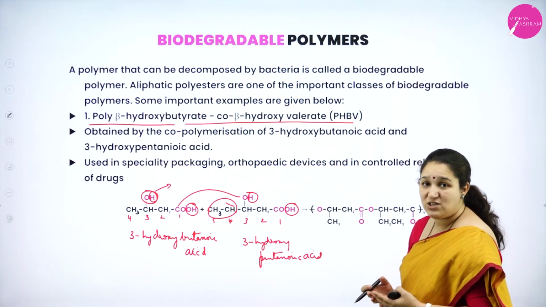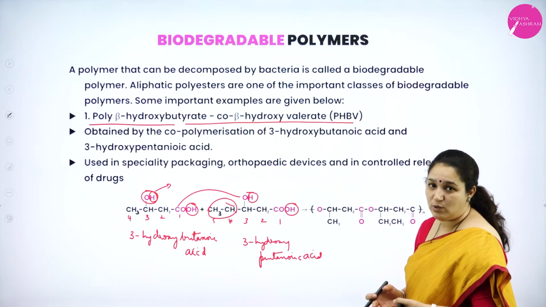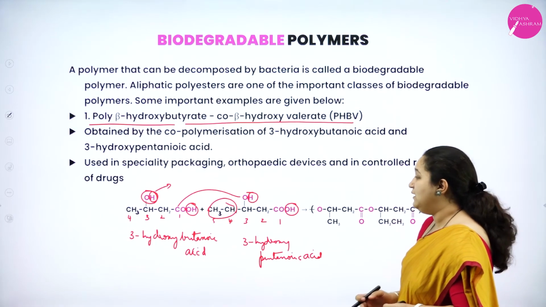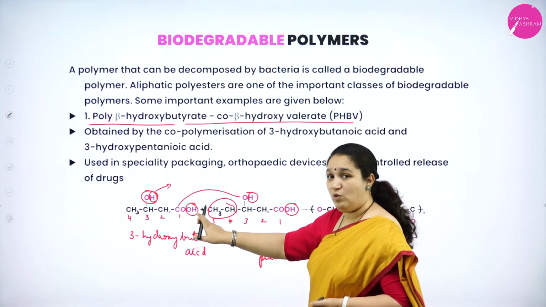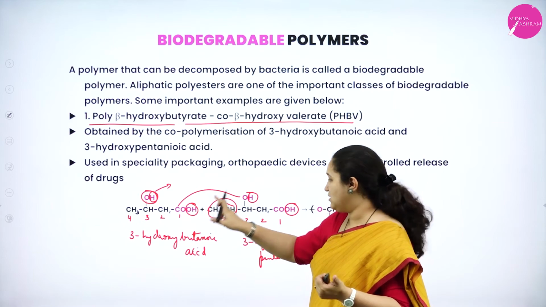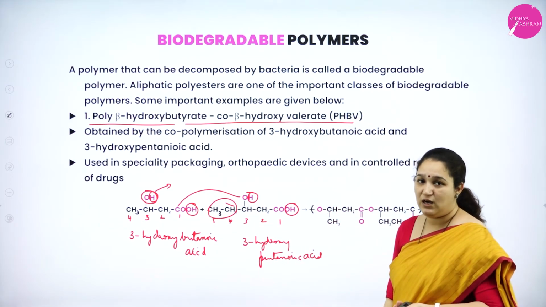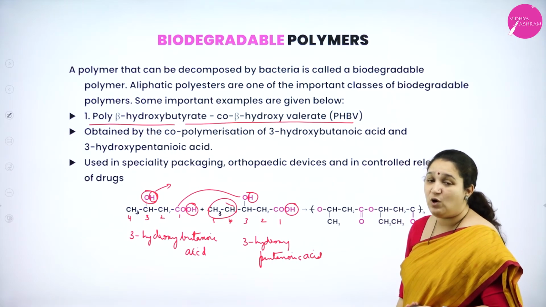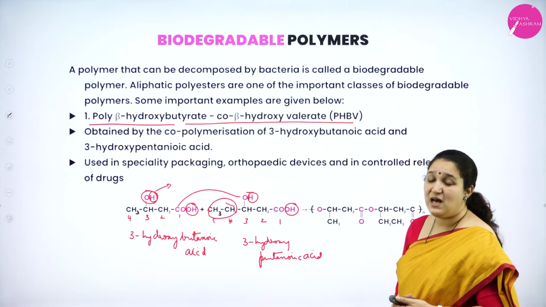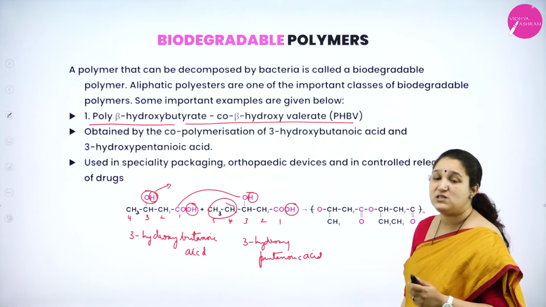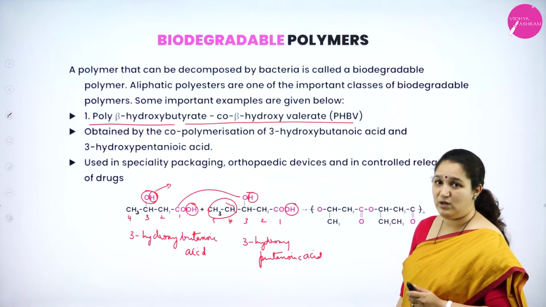It is a condensation reaction where there is a removal of a water molecule. From COOH, that is the acid group, OH is removed. From the OH group, H is removed. An H2O molecule will be removed. So this type of polymer is called PHBV, which is a biodegradable polymer.